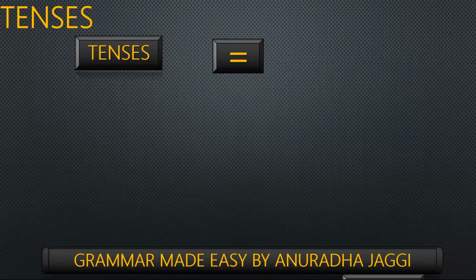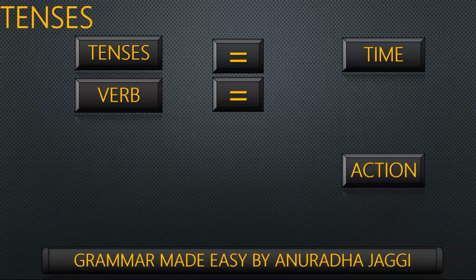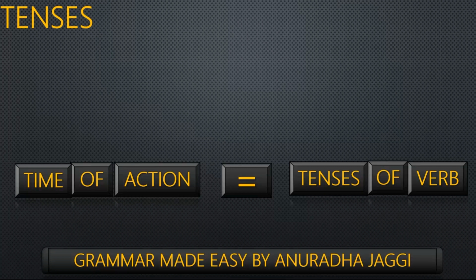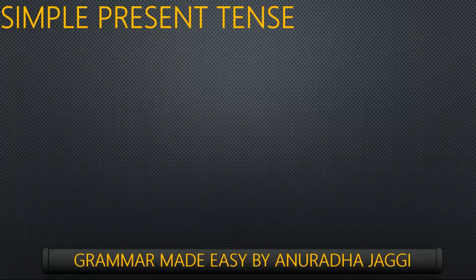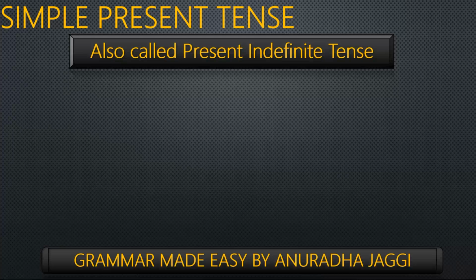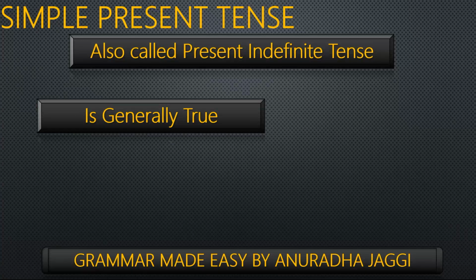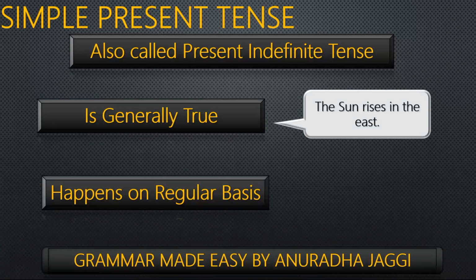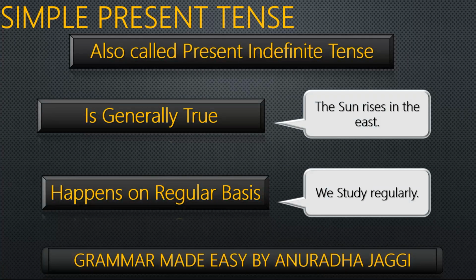Tenses mean time. A verb indicates action, and the time of the action indicates the tense of a verb. Let's talk a little bit more about simple present tense. Simple present tense is also known as present indefinite tense, and it is used to say something that is said always or is generally true and happens regularly, like the sun rises in the east, or for something that's happening for a long time and that is still continuing to happen, like we study regularly.